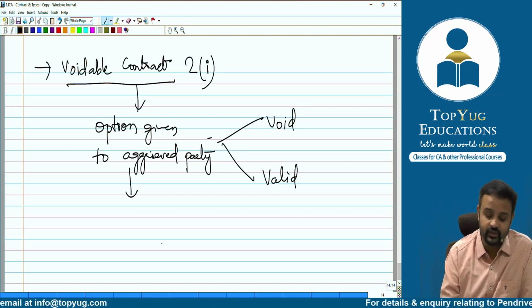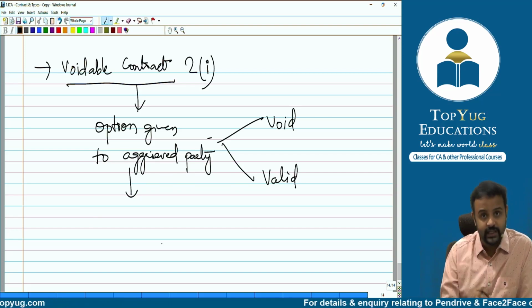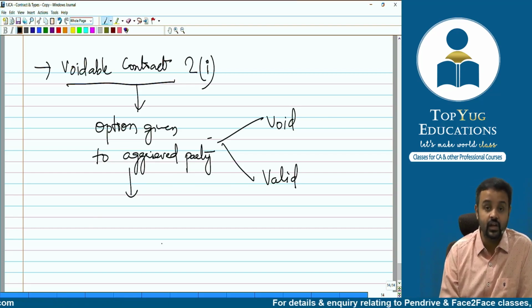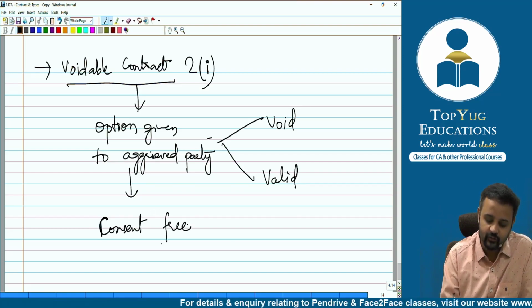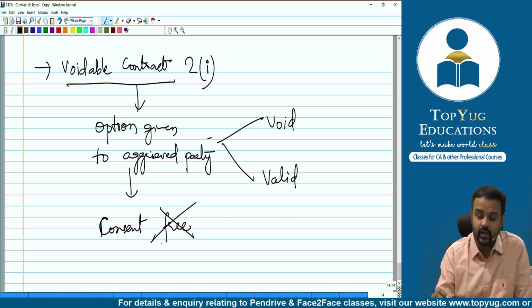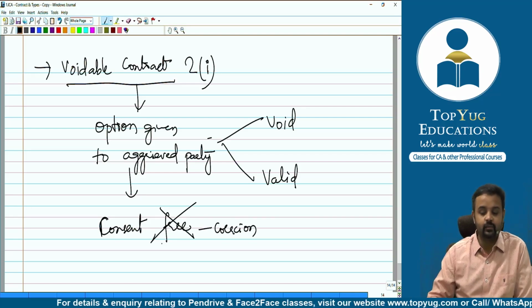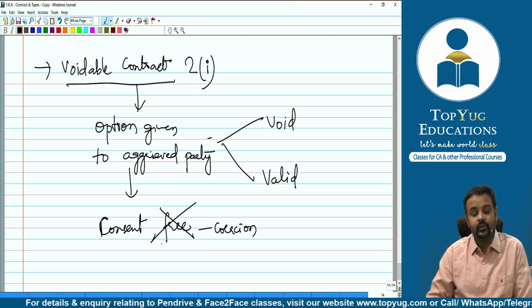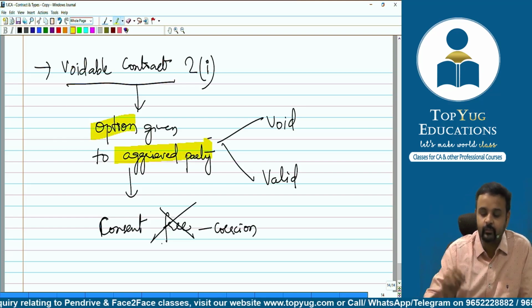If you remember, this option is given, as I said, in one of the examples I picked. I'm not saying this is the only case where this option is given, but I've picked one example where the consent is not obtained freely. Maybe I took an example like coercion is applied. So in that case, the contract becomes voidable at the option of whom? At the option of the aggrieved party.